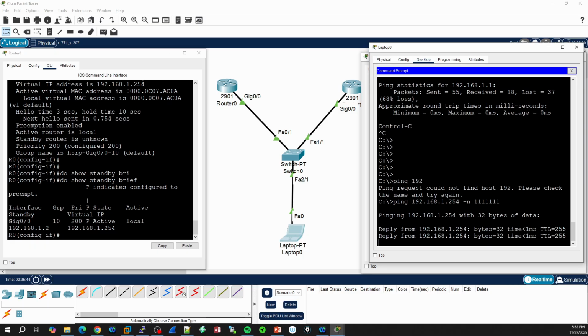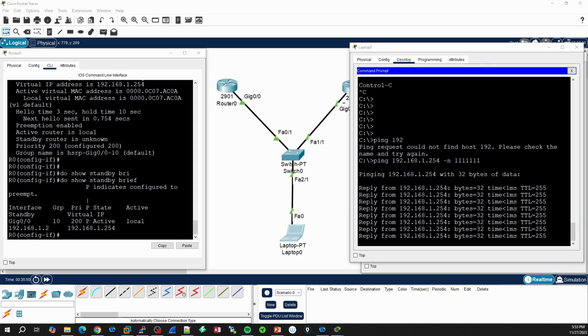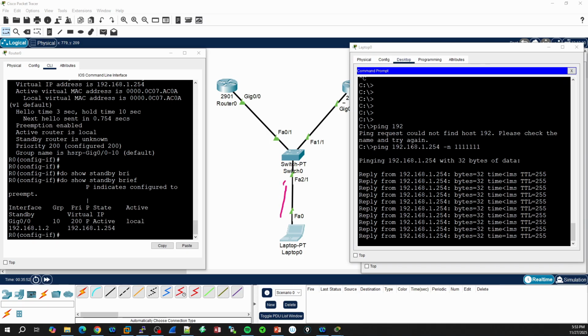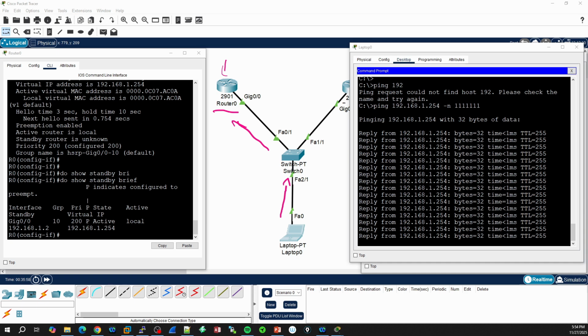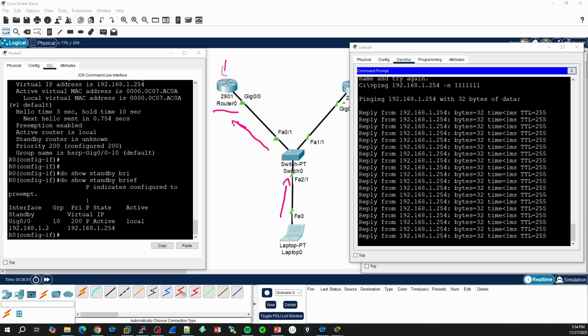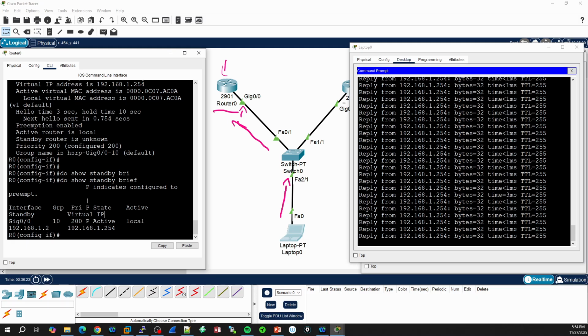And as we can see, right now, as we speak, let me just grab my pen. We have, again, this path being used from this computer because this is the active one, router 0. But what happens now if we shut down this interface? Are we going to have the same result as we did last time when we didn't have HSRP configured? Well, let's find out. Let me go to the interface, as we already are, and let's use the command shutdown.